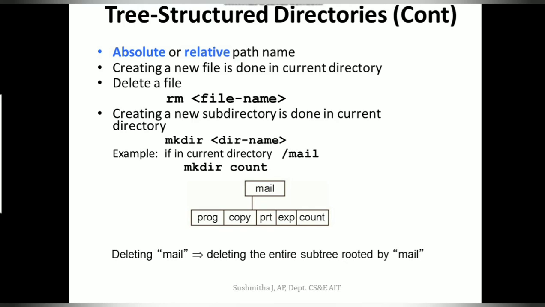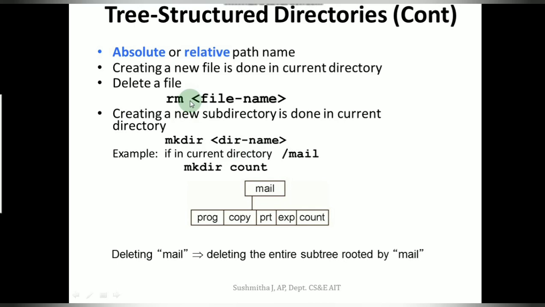Now talking about how to create a directory. As I told you, this is one of the structures that is used in Unix, and this is the Unix command that is used, mkdir and the directory name.